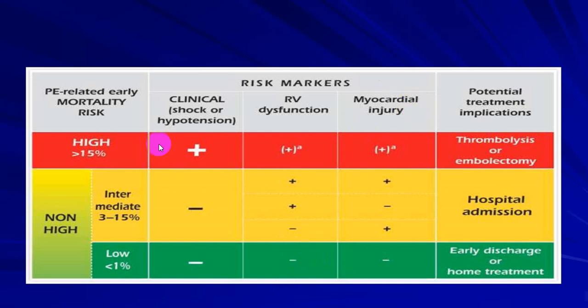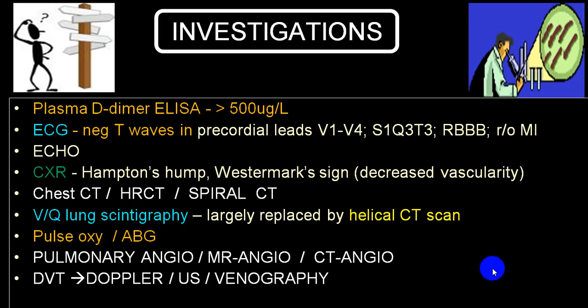Evidence of myocardial injury will be present a good number of times in case of a high risk and medium risk, but in a case of a low risk, it is negative. And potential treatment: in a high risk, you have to give thrombolysis and embolectomy. While in case of a medium risk, you will require hospitalization and anticoagulation. While in a low risk, you can go for home treatment. Usually we try to identify it by that.